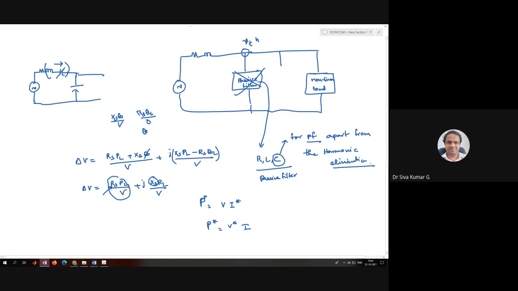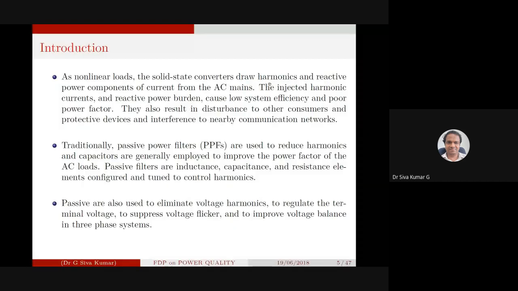In that case, the other loads connected are going to malfunction and not give the expected output performance. If the load requires fifth harmonic current, it is fine.